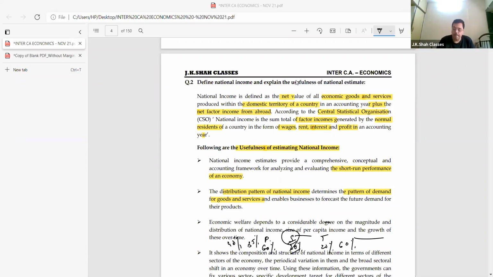Okay, let's start. Please write first: domestic territory is the economic territory.